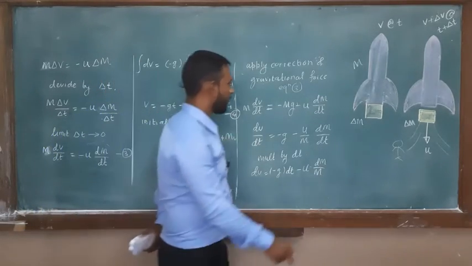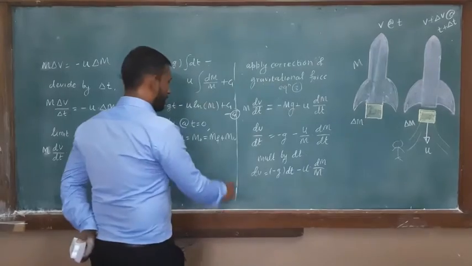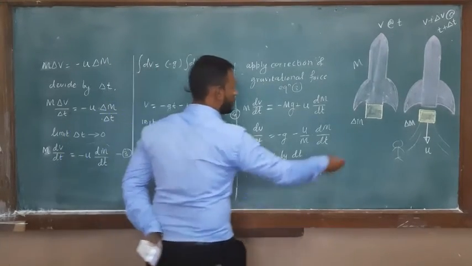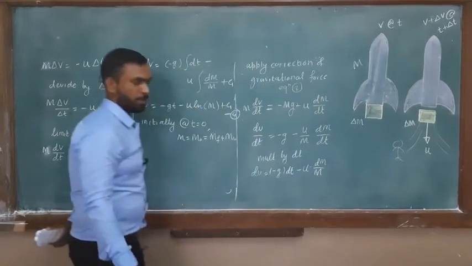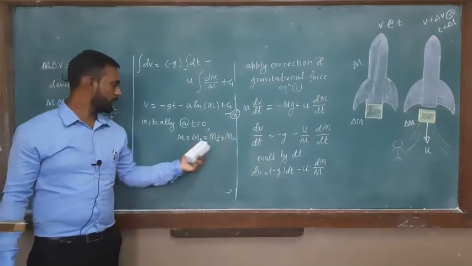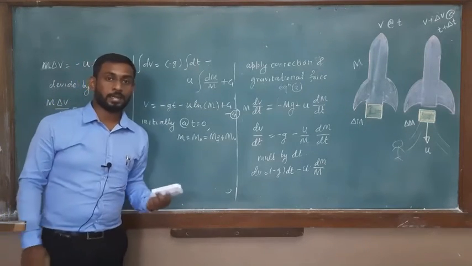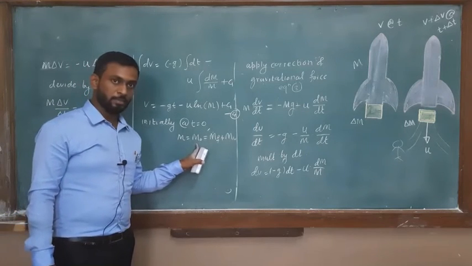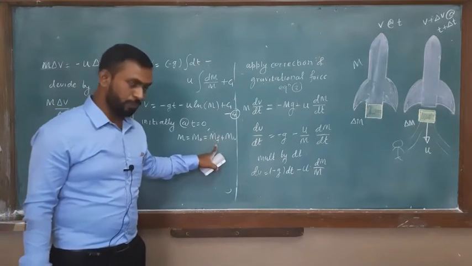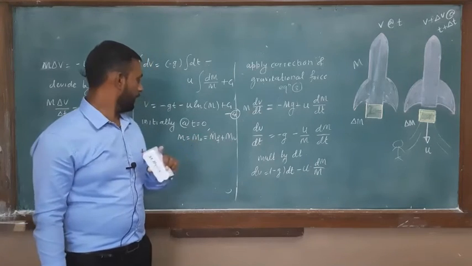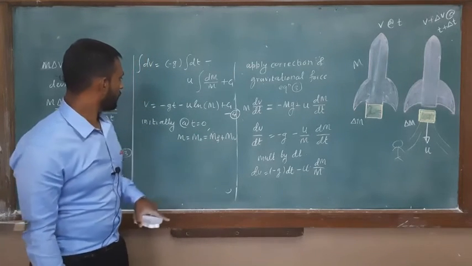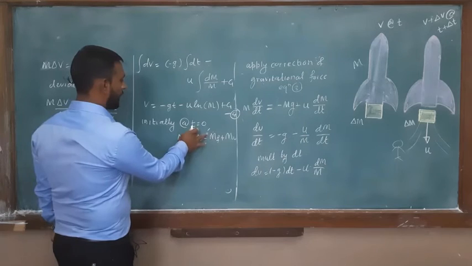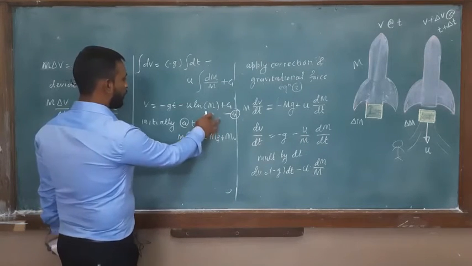So this delta m is with the fuel, and this vehicle means the mass of this rocket or the parts of the rocket. This is the mass of the vehicle. So this is the initial mass without starting. Okay, initially when the rocket is raised, its mass is m0, which includes the mass of fuel plus mass of vehicle. Okay, so putting those values at initially, you will find the c.